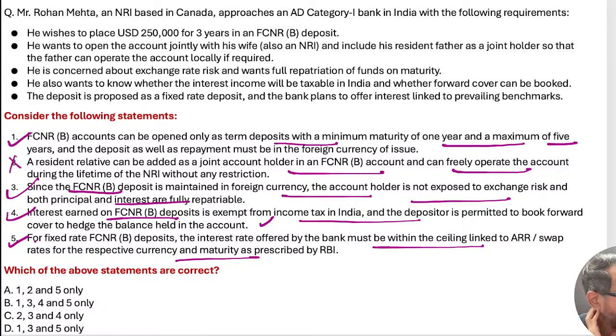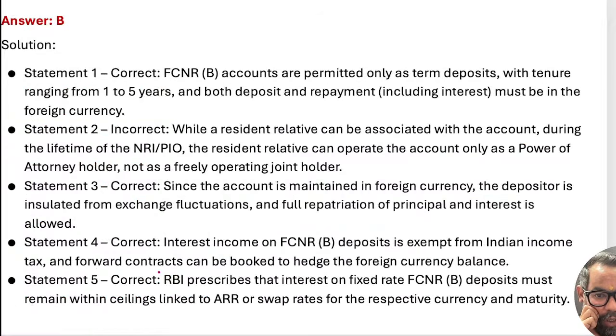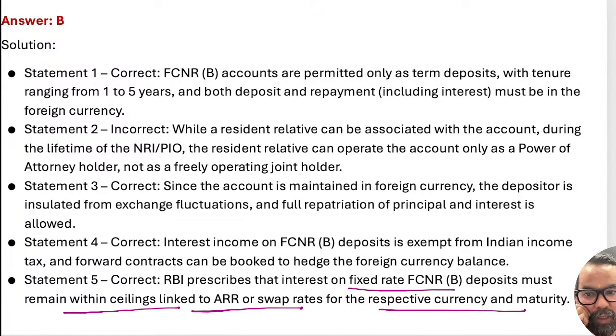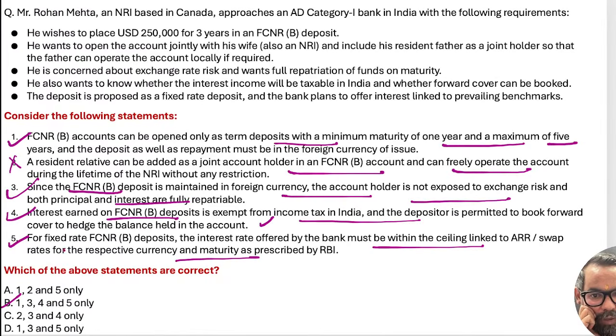So option B will be the right answer for this one. Right? Last statement is prescribed interest rate for FCNRB deposit remains ceiling linked to ARR and swap, irrespective of currency and maturity. What was the last statement?